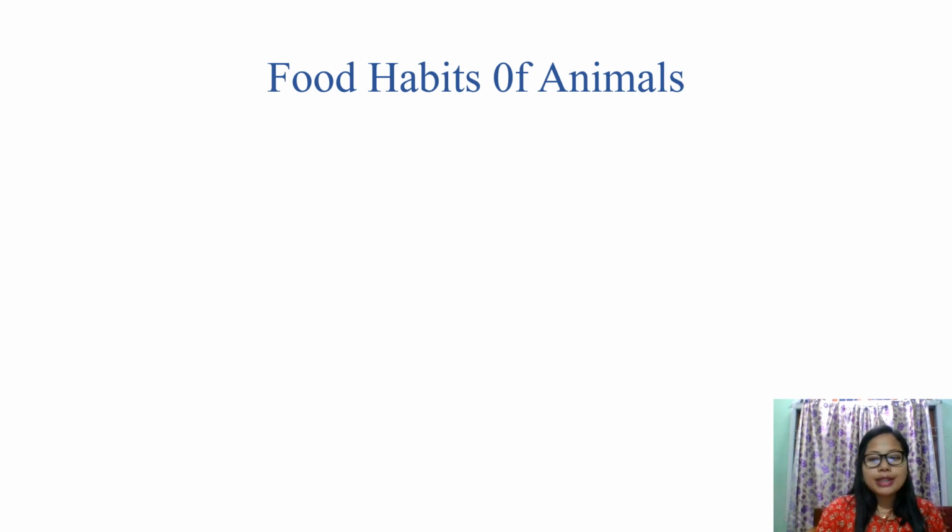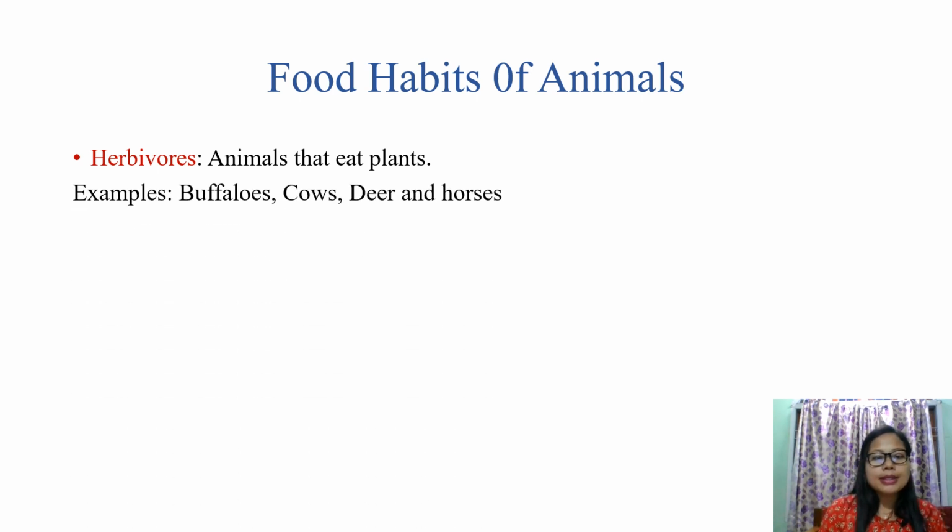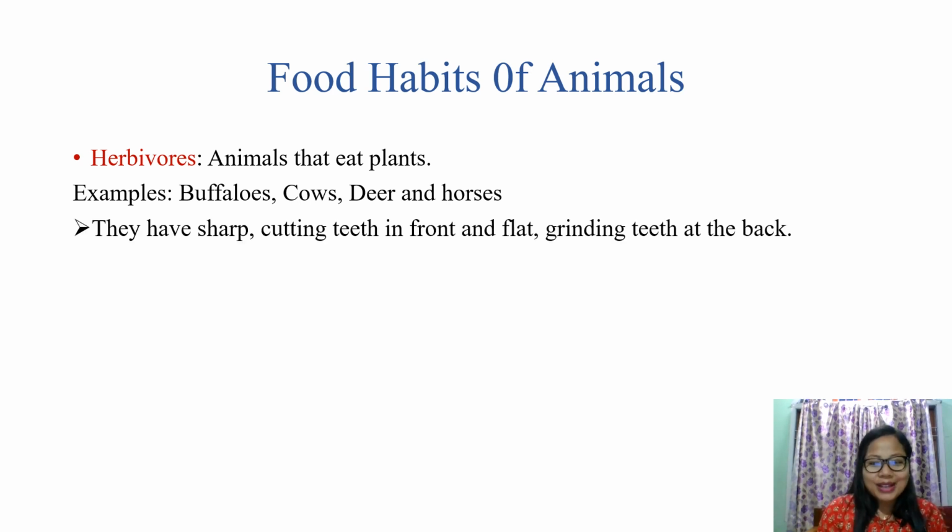So we are going to see here different groups of animals and their eating habits, or let's say food habits. First one is herbivores. Herbivorous animals are those animals that eat plants. For examples, buffaloes, cows, deer and horses. These animals eat plants. Other than plants, they do not eat meat or other things. They only eat plants.